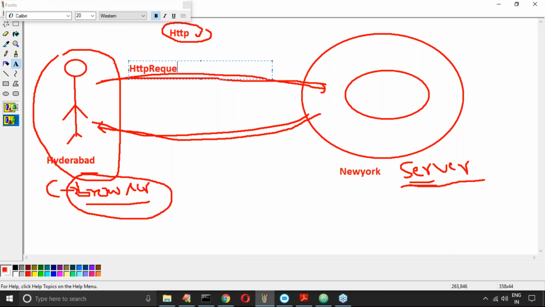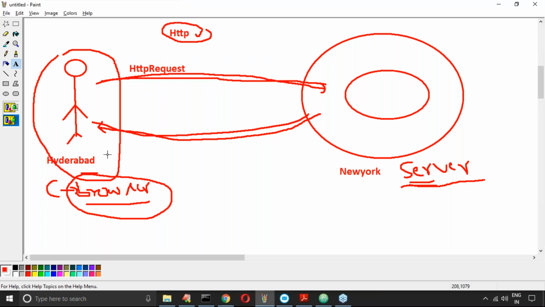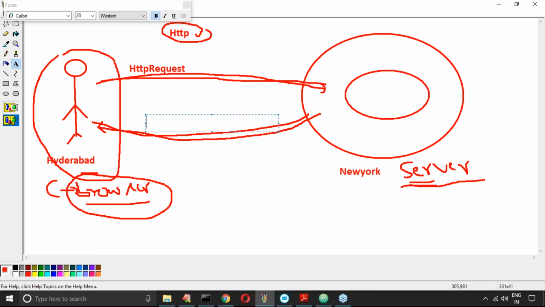Then the browser tells the server, if you want me to understand your response, make sure you provide an HTTP response only.